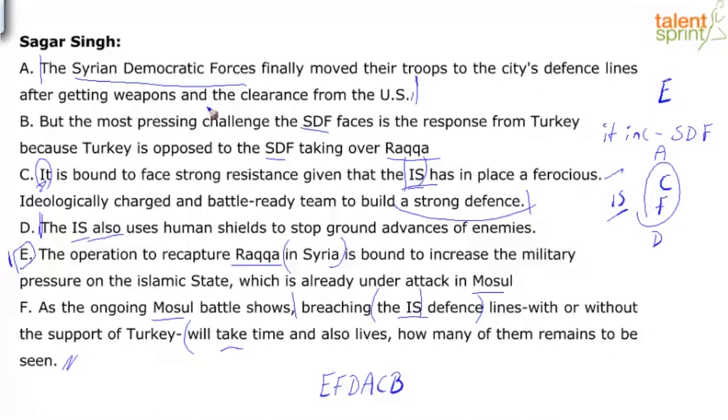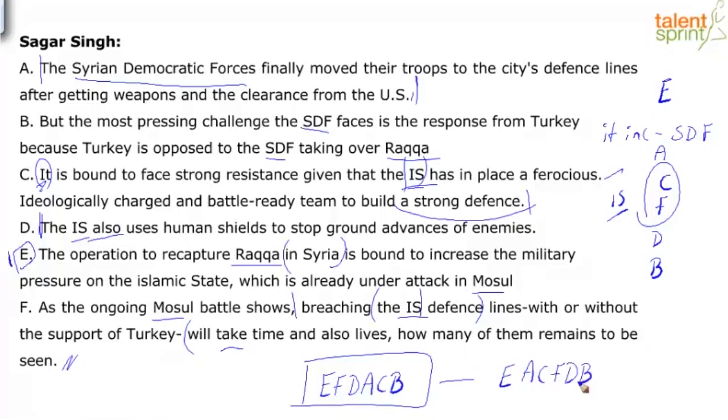C says the Syrian Democratic Forces is bound to face strong resistance given that the IS has in place a ferocious, ideologically charged and battle-ready team to build a strong defense. As the ongoing Mosul battle shows, breaching the IS defense lines with or without the support of Turkey will take time. The IS also uses human shields to stop ground advances of enemies. Though the IS is doing all this, the most pressing challenge the SDF, the Syrian Democratic Forces, will face is the response from Turkey. So I'm going to go with B being the final, saying in spite of all this IS is doing, SDF will still continue to face this challenge. It makes sense. EAC